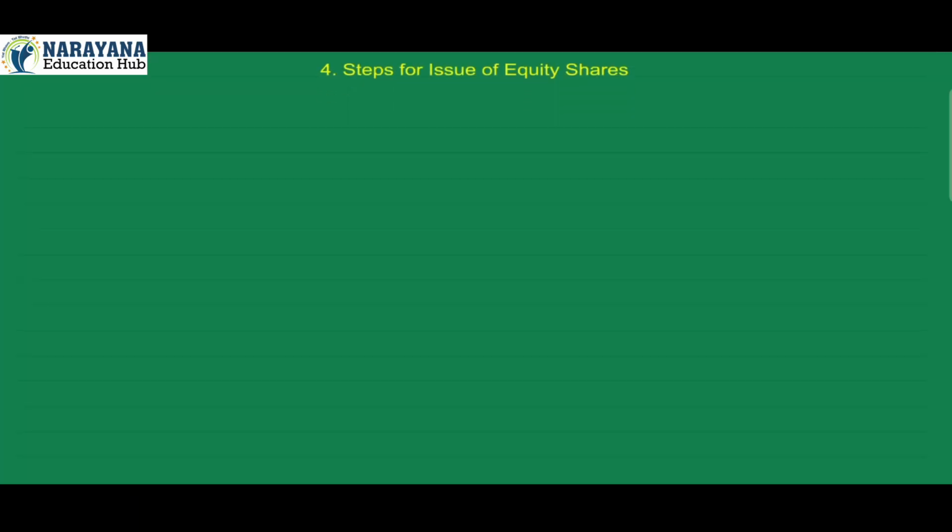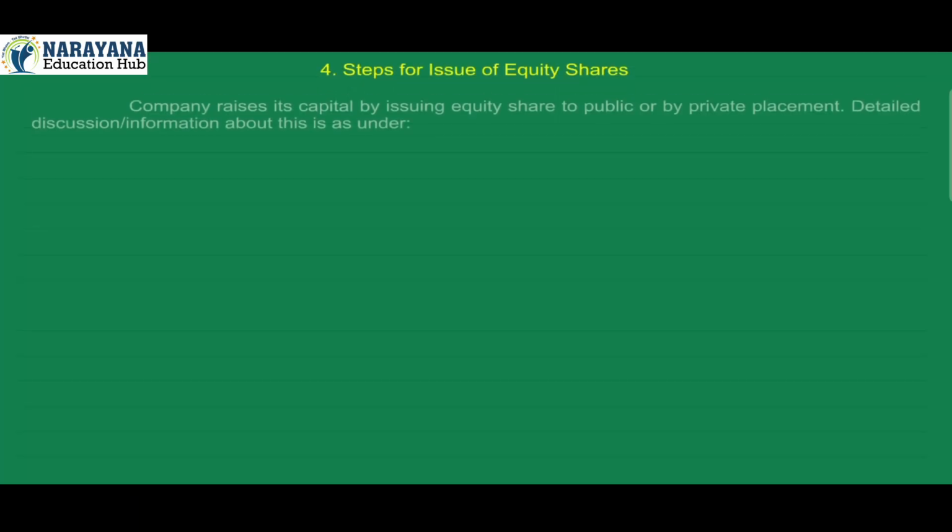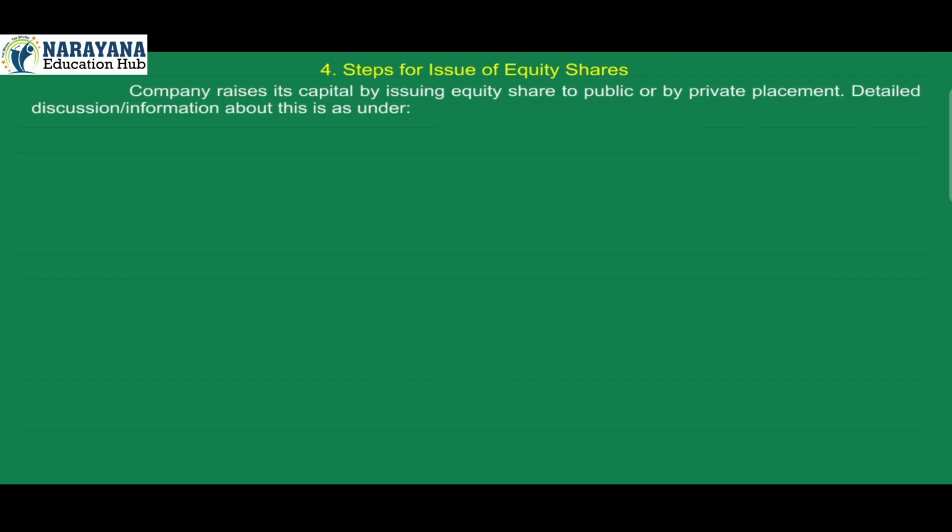4. Steps for issue of equity shares. A company raises its capital by issuing equity shares to the public or by private placement. Detailed discussion or information about this is as under. A. For shares issued to the public.